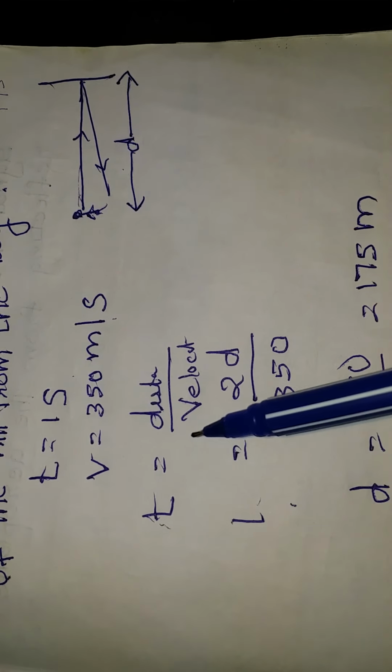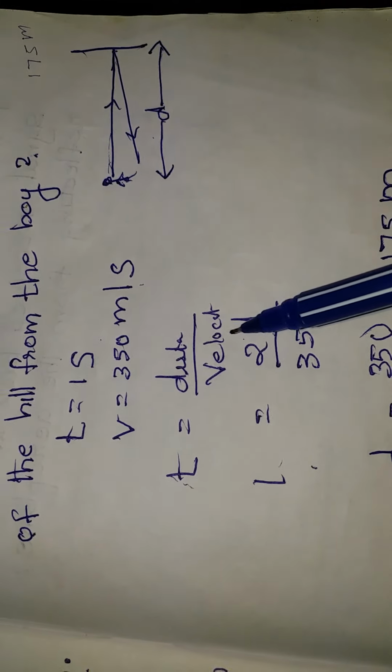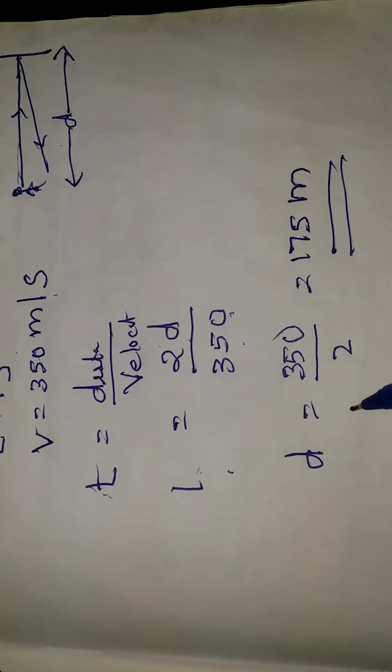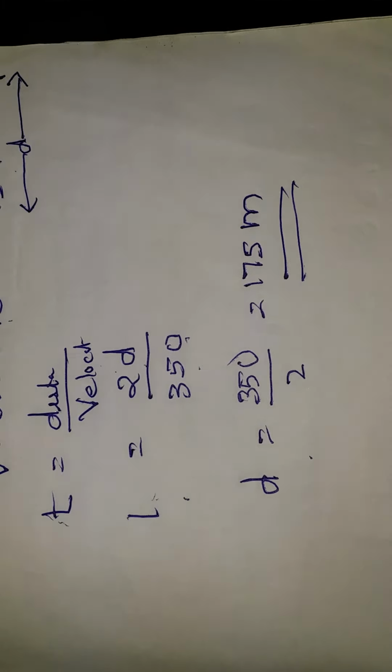We have time is equal to distance by velocity. Instead of distance we can write 2d and velocity 350 meter per second. Time is 1 second. So on calculation we get d is equal to 175 meter. Let us try to do another problem.